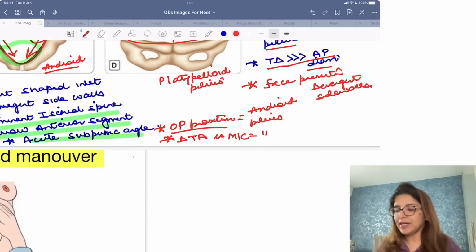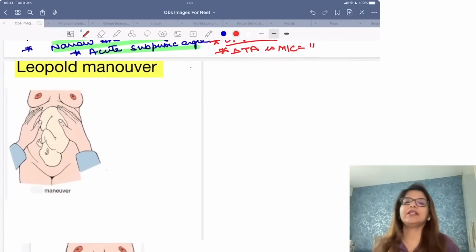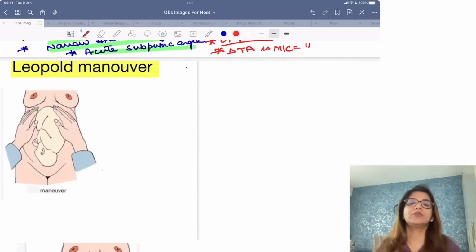Yes. Now quickly you have to look at the images of the Leopold's maneuvers being performed. They are very frequently asked images in your exam. So Leopold's first maneuver.